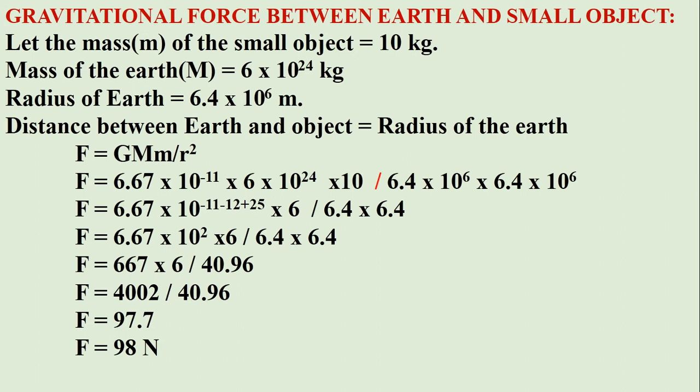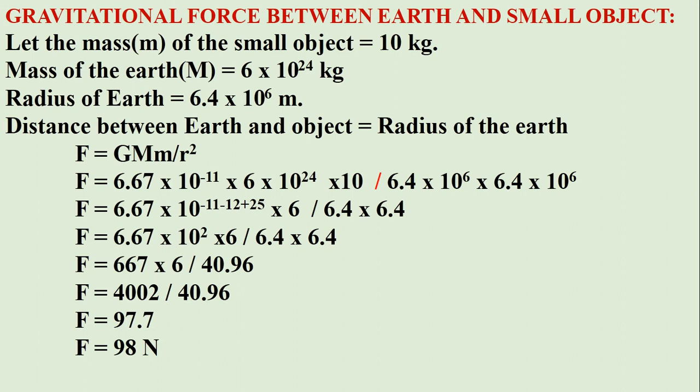By the formula, F equals G into M1 M2 by R square. We put the value of capital G, the mass of Earth and the mass of the object. So finally what do we get? We get F equals 98 Newton. Since 98 Newton is an observable amount of force, that's why we observe it easily.